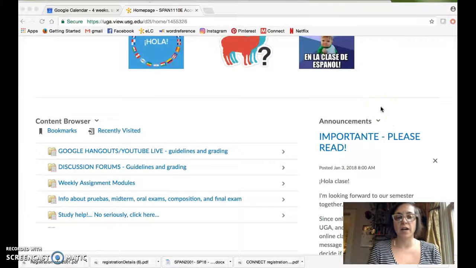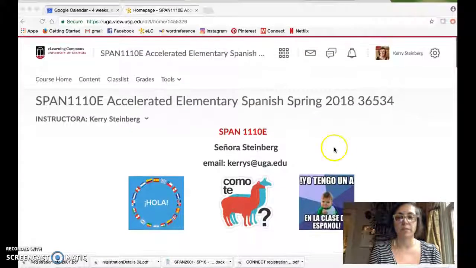The one thing you'll need to pay the most attention to on the homepage is this announcements tool. I use this to communicate with the class, so you'll want to pay special attention to when you get a notification saying there's a new announcement. Please do read this first announcement very carefully.